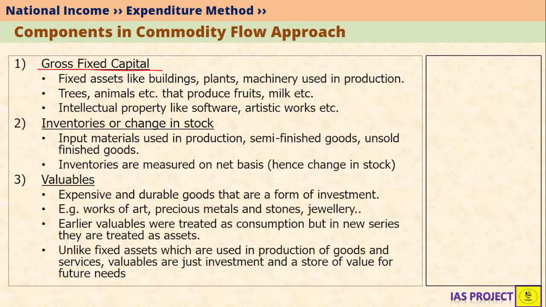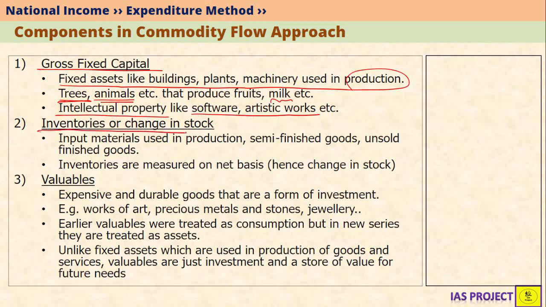Gross fixed capital is nothing but fixed assets like buildings, plants, machinery which are used in production. It can also include trees, as we've seen example of mango trees or rubber trees, teak trees, etc. Also animals, for example cattle that are giving milk. Gross fixed capital can also include intellectual property like software, movies, artistic work, patents, etc.